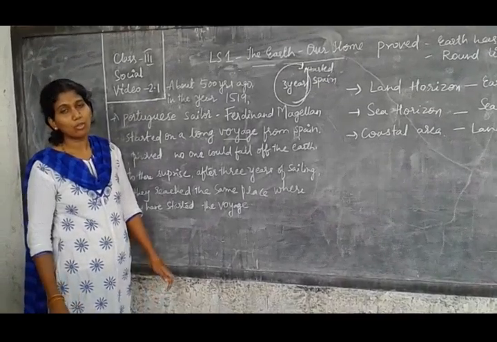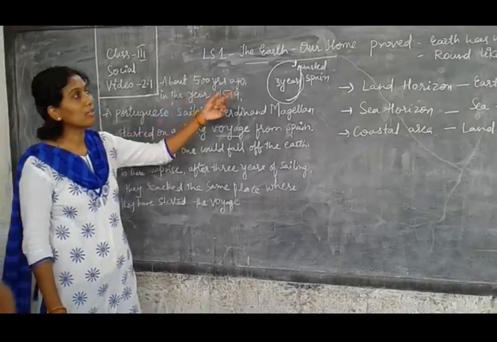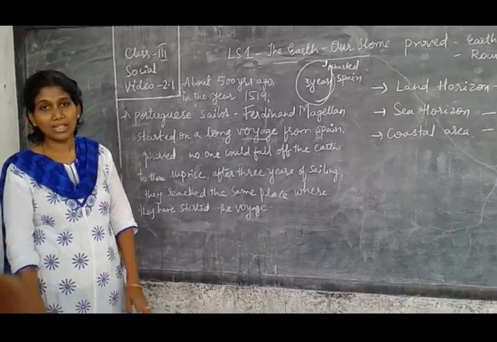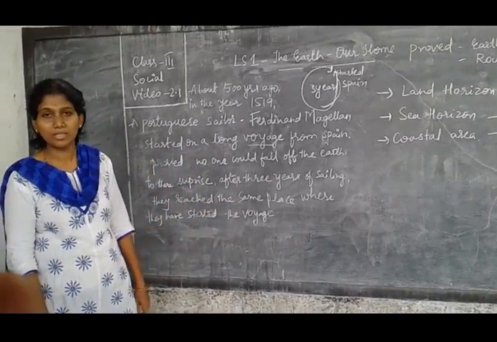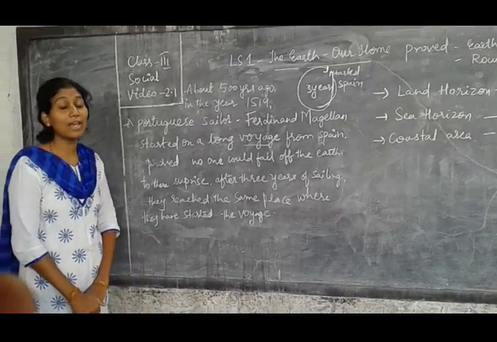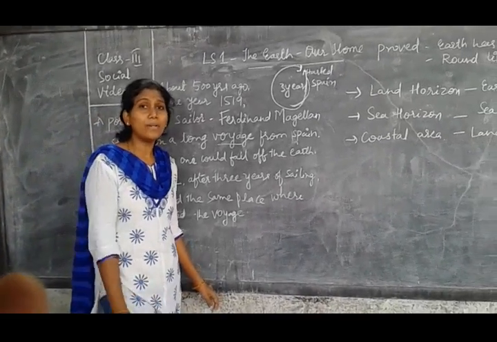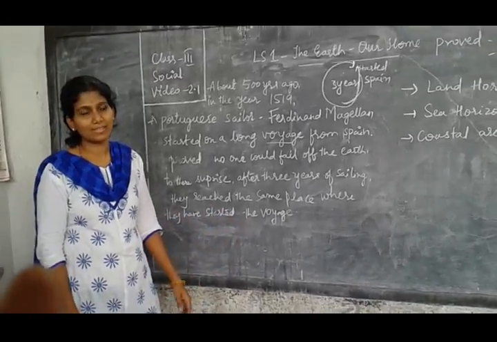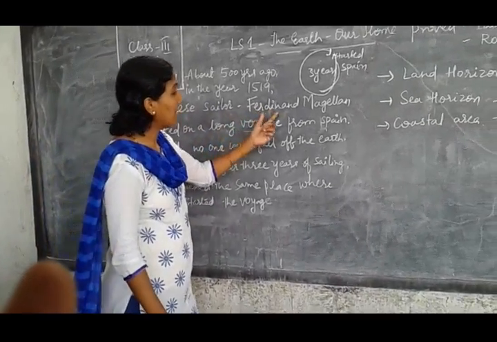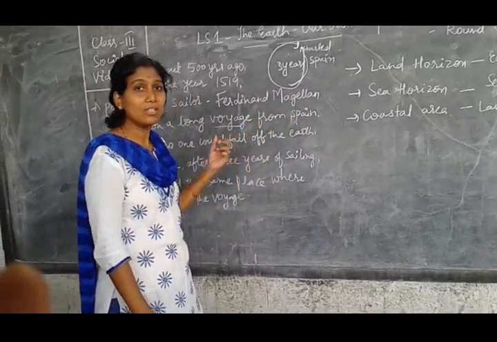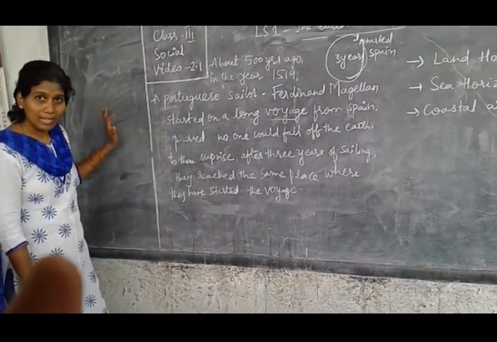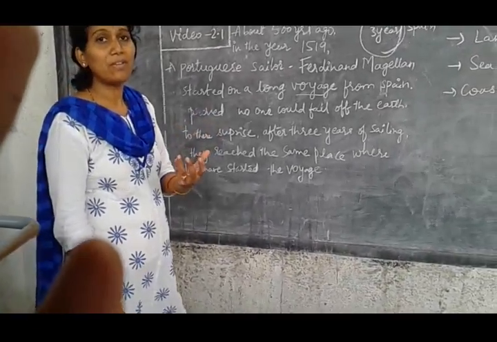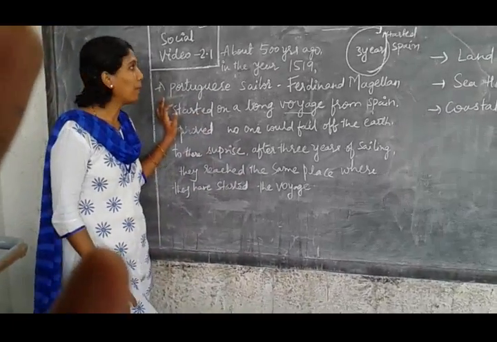In the morning we learned about this lesson, Earth our home: how the Earth looks and what area is covered by water and land. Aristotle and Copernicus proved that the Earth has no edges. Now Ferdinand Magellan is also a person who proved that the Earth has no edges and is not a flat surface.